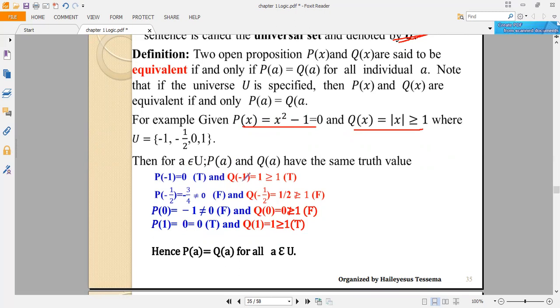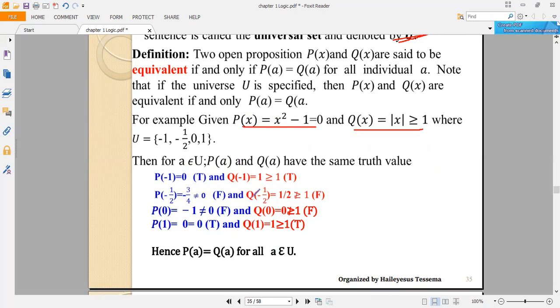And Q of 1 is: the absolute value of 1 is 1, which is greater than or equal to 0, which is also true. P of minus 1 over 2 is P of x, which is 1 over 4 minus 1, which is minus 3 over 4, which is different from 0, which is a false statement.